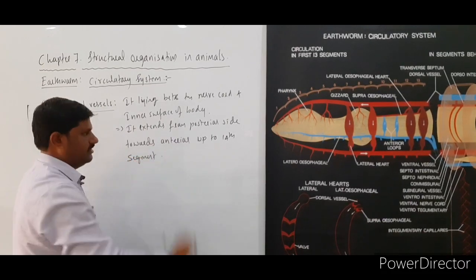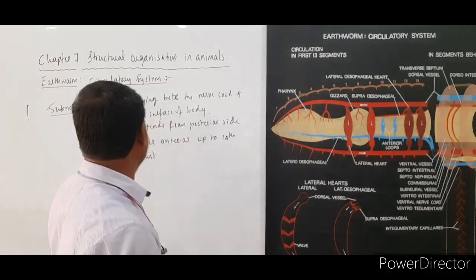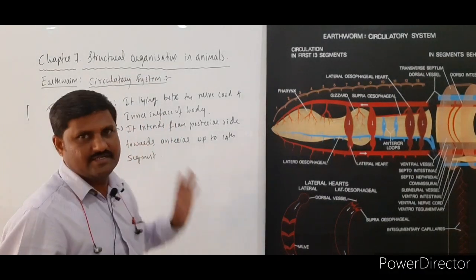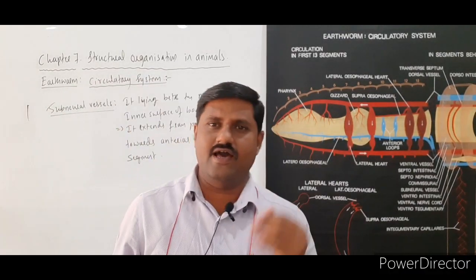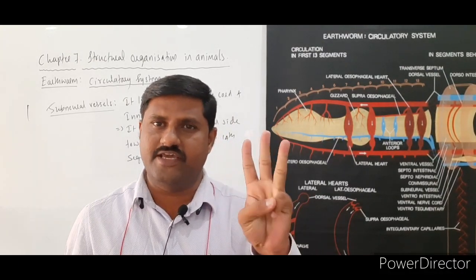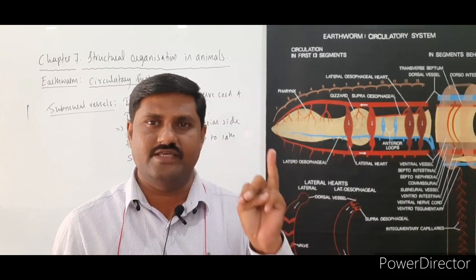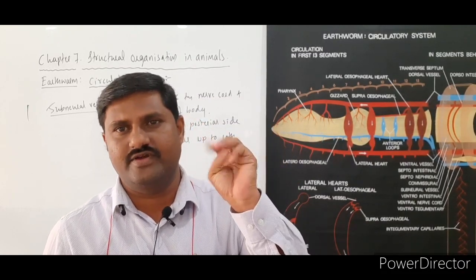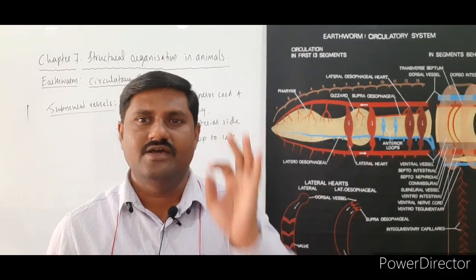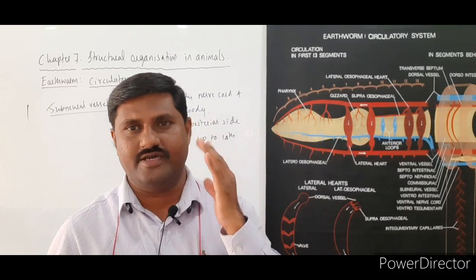This is nothing but the subneural vessel. So this is how the main longitudinal vessels are of three kinds. One is the dorsal vessel, the second is the ventral vessel, and the third is the subneural vessel. Right? So there are three kinds that we come across.